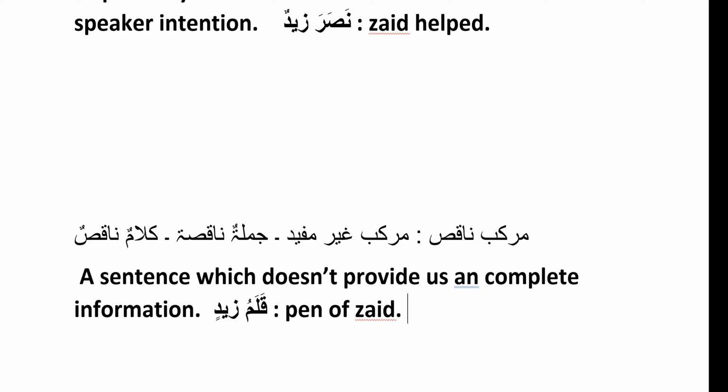Why? Because there is the possibility of adding a lot of information after this sentence. Pen of Zad is stolen, broken, expensive, lost, or not working, or red, blue. Anything we can add after that, because there is a possibility. So this sentence is called an incomplete sentence. Simply when I say good man, this is also an incomplete sentence because good man what? Good man is dead, good man is better, what?